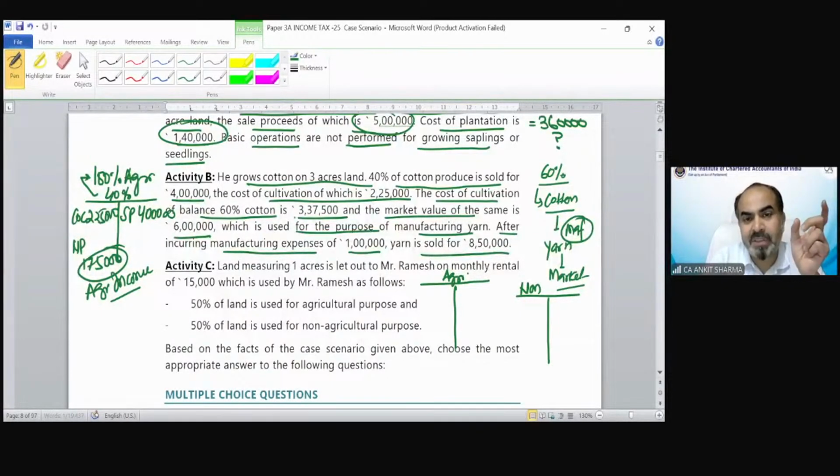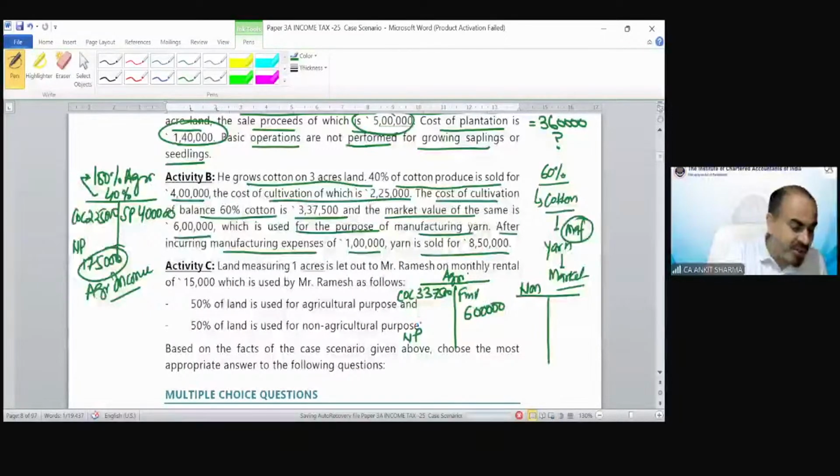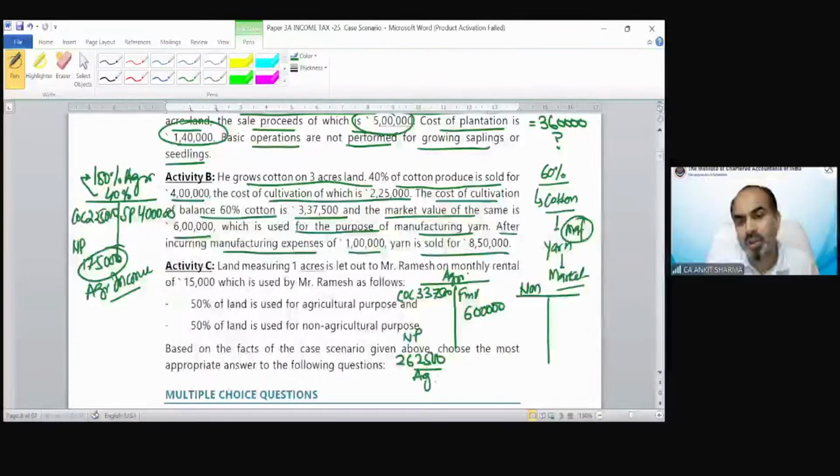The balance 60% cotton part is 3,37,000. The cost of cultivation is 3,37,500. And the fair market value, if he sold this cotton into the market, he will recover 6 lakh. So the balance net profit would constitute your agricultural income. We have gone through this provision and with a practical example also, that would be 2,62,500. So out of this 60% activity, 2,62,500 would constitute agricultural income.